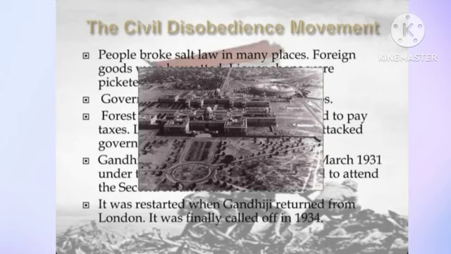In this Round Table Conference, Gandhiji and the Congress refused to attend because of the rude attitude of the British towards the Indians. But representatives of the princely kingdoms and leaders of different communities like B.R. Ambedkar, M.R. Jayakar, Tej Bahadur Sapru, Muhammad Ali Jinnah, Srinivas Sastri, and others took part in the conference.